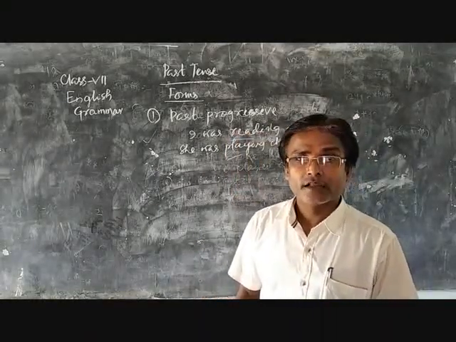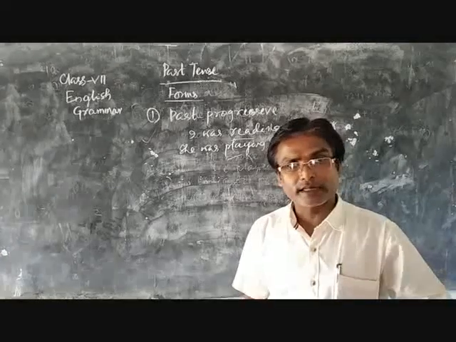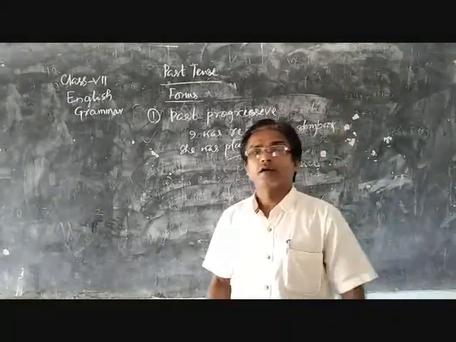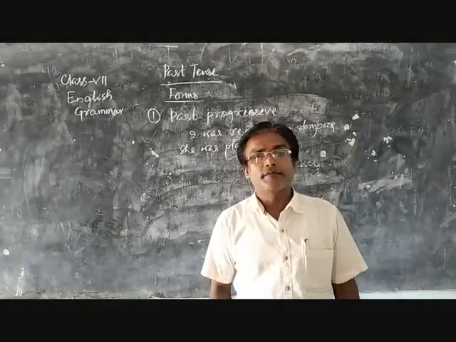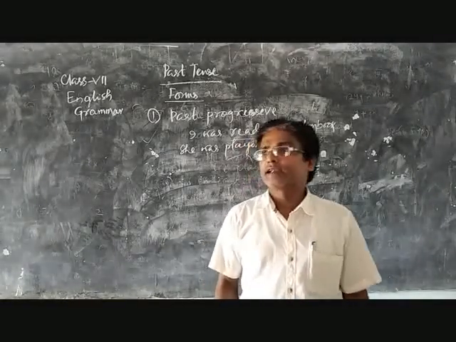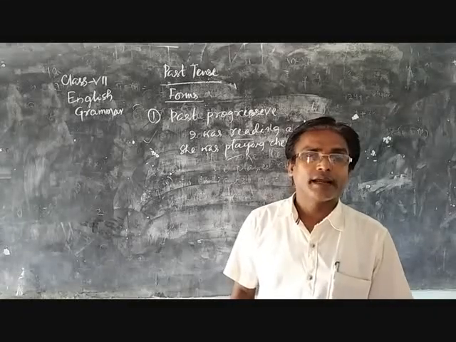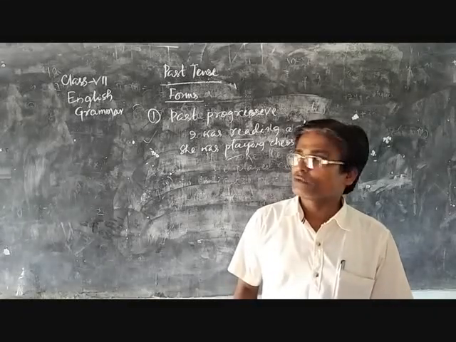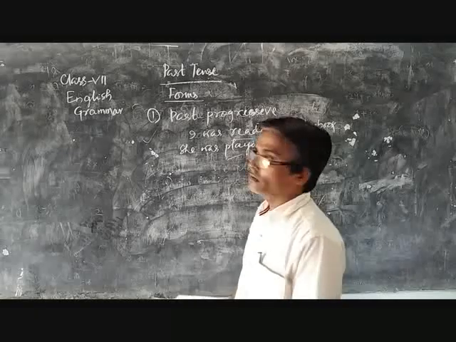In past simple, the action started in the past, ended in the past, and happened within a short period of time. But for an action that started in the past, ended in the past, and took some time, a long duration, we can use the past progressive form of the verb.